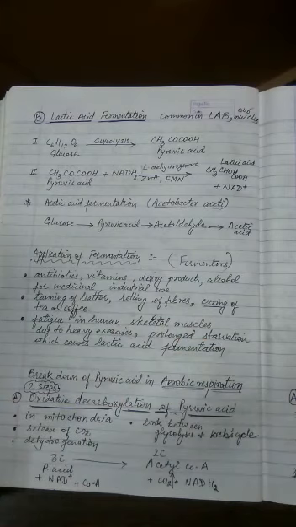Next is fatigue. Now we all know in humans that lactic acid is formed inside the muscles during prolonged starvation, during excess of exercise. So these muscle cells normally perform aerobic respiration, but in such conditions they start preparing lactic acid because they are performing anaerobic respiration. So today we have covered the fermentation topic. In the next class we will start with the Krebs cycle or the aerobic respiration.